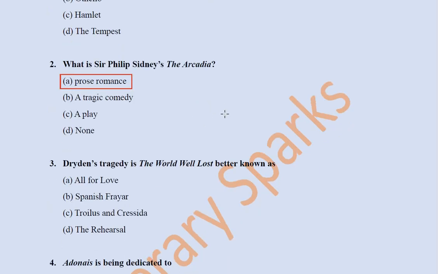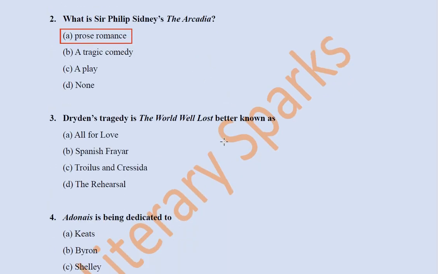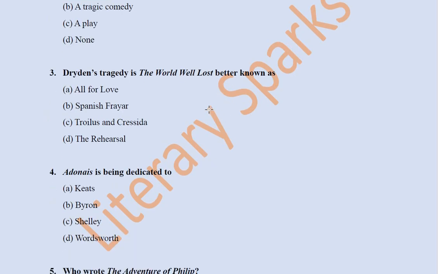Next question, we have Dryden's tragedy The World Well Lost is better known as All for Love, Spanish Friar, Troilus and Cressida, The Rehearsal. So Dryden's tragedy All for Love is the answer. Its subtitle is The World Well Lost. And remember, the important point from exam point of view is that this work is a heroic tragedy inspired by Shakespeare's play Antony and Cleopatra. So it is a kind of reworking of a Shakespearean classic.